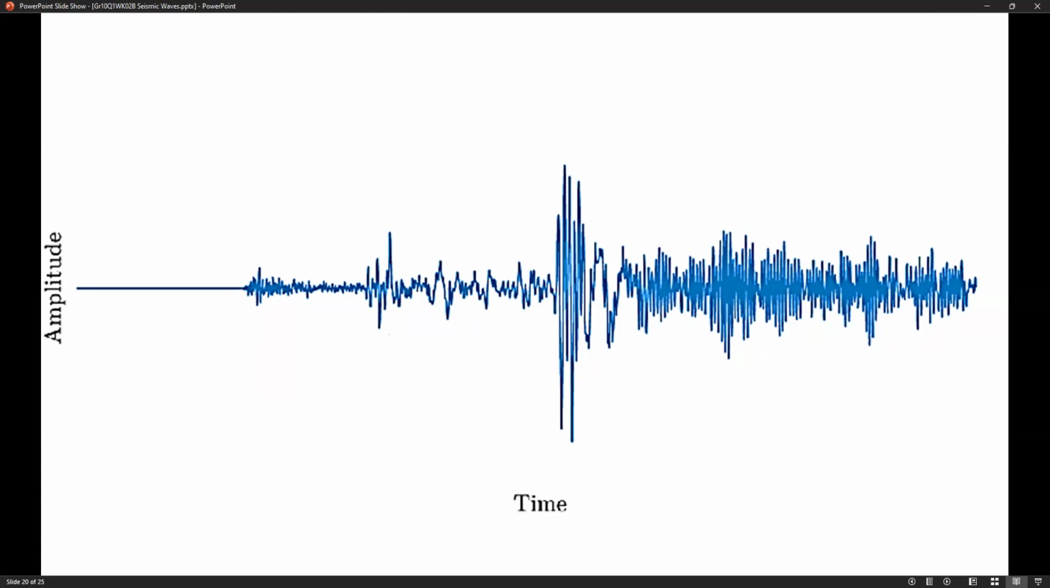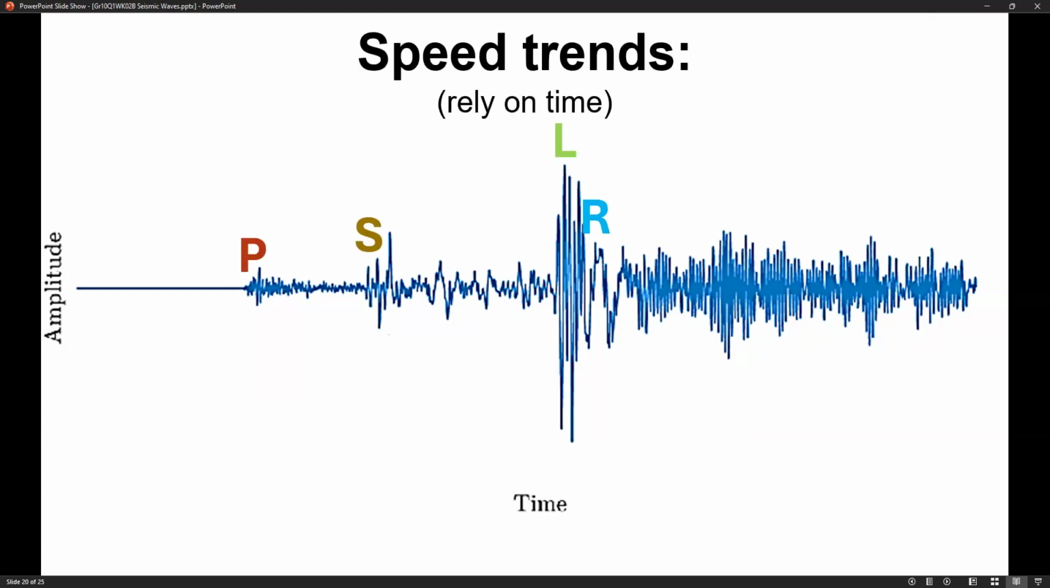The first trend that we're going to discuss is the speed trend, wherein we rely on time. The arrangement of the seismic waves is the following. First, we start with primary, or P wave, followed by secondary, or S wave, followed by Love, or L wave, and finally Rayleigh, or R wave. Because we're talking about time, the fastest, or the earliest wave to be recorded, is the one on the left. That's the faster or the earlier region.